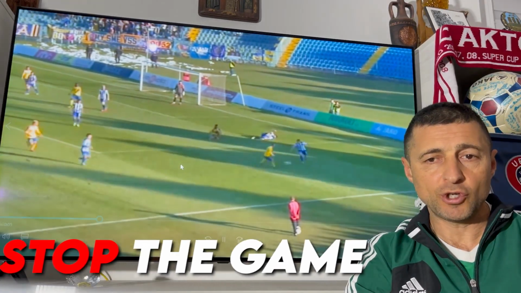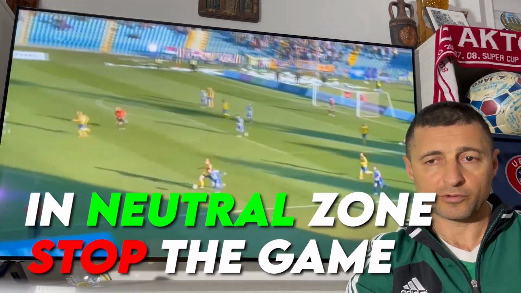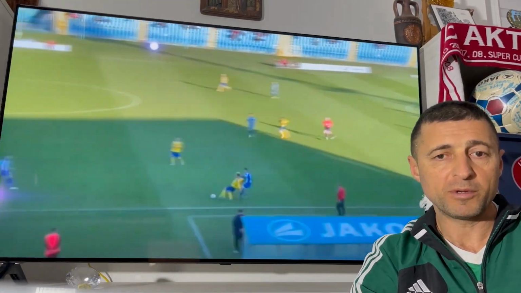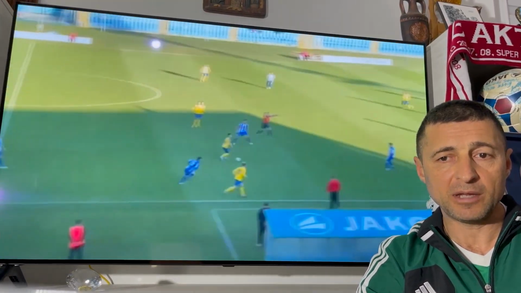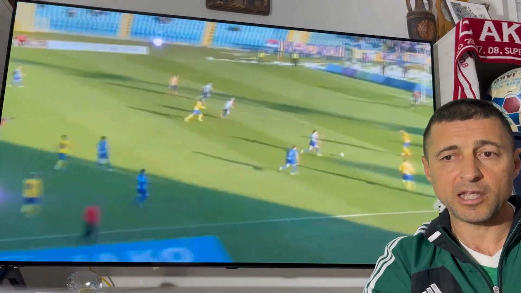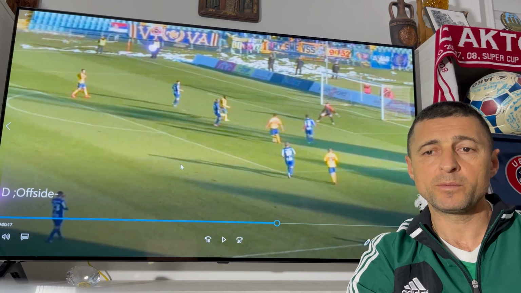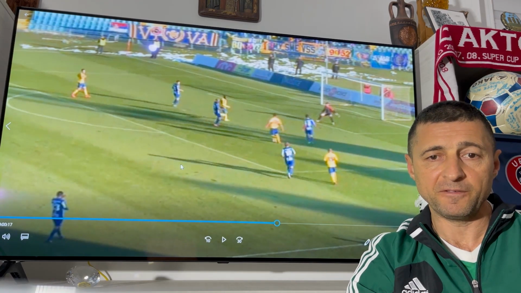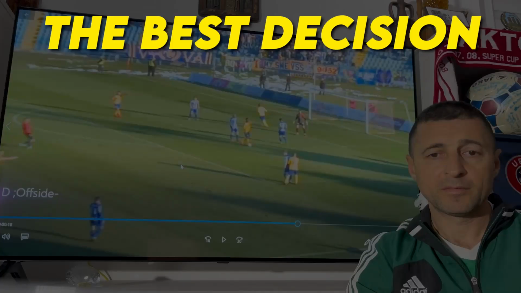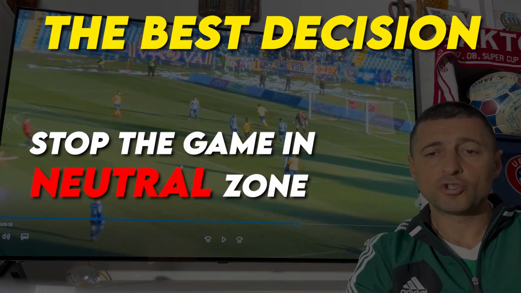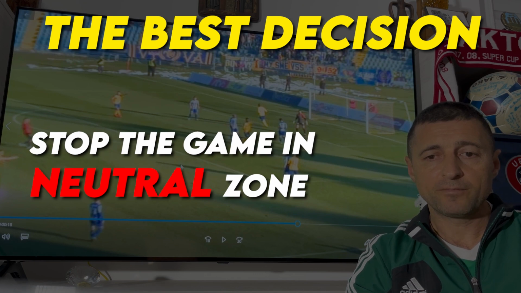My advice to the referee is to stop the game in the neutral zone, because this player will be the second last defender when the other team arranges an attack and there will be no offside offense. According to the laws of the game, there will be no offside here, but the defending team might protest because there is a player lying on the ground. So, the best referee decision here is to stop the game in the neutral zone and check the player's health. If needed, invite the medical team onto the field.